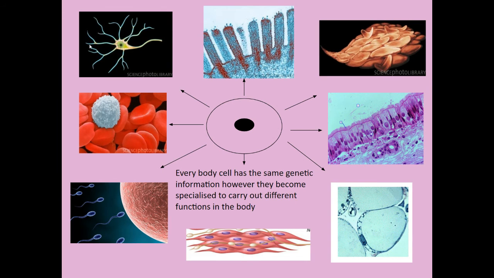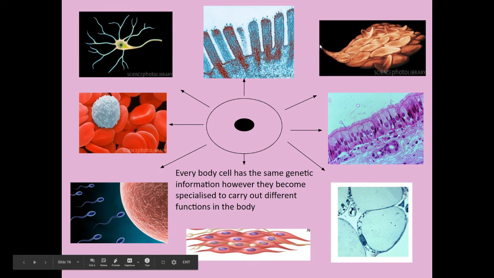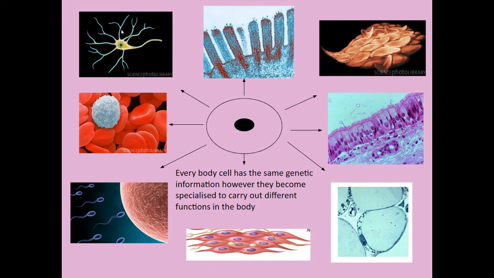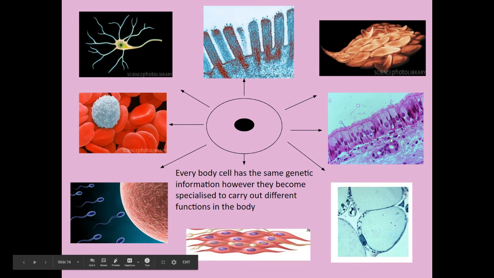So every cell in your body contains the same nucleus. You can move the nucleus from one and put it in another, and it'd be fine. But it's which genes are switched on. The genes switched on in a muscle cell are only the ones that allow it to perform the function of a muscle cell. And similarly, the genes in a nerve cell only allow it to perform the function of a nerve cell.